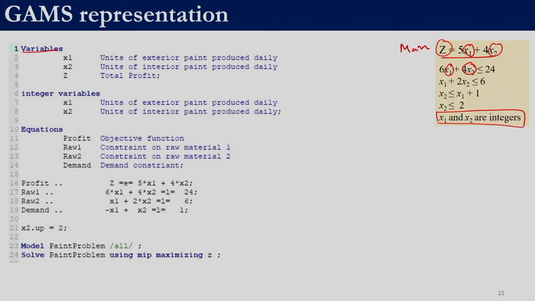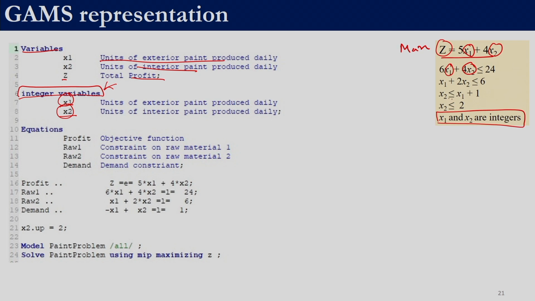Remember, in GAMS we need to specify a variable, and the objective function is to be equated to that variable. That is why we have this z. Over here we have a description for all the 3 variables, and then we specify integer variables as x1 and x2. Since we are listing x1 and x2 under integer variables, it will be ensured that the values of x1 and x2 are integers.